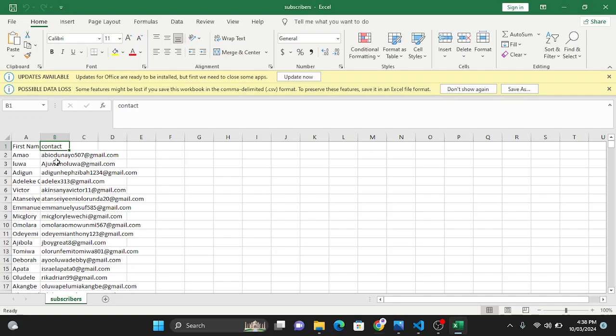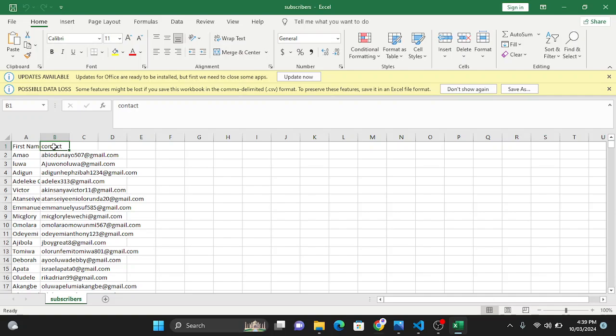In a scenario where you already have the CSV file and you just need to start sending bulk emails to your users, please edit your CSV file and ensure you segregate the information like this: the first name, the contact. And in a scenario where you have a CSV file that does not even include the first name, and you just have their email addresses, it's fine, there's no problem.